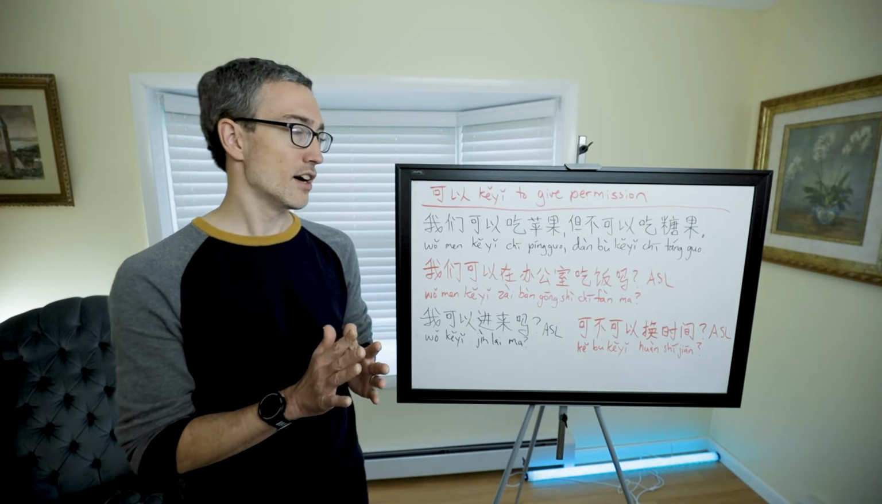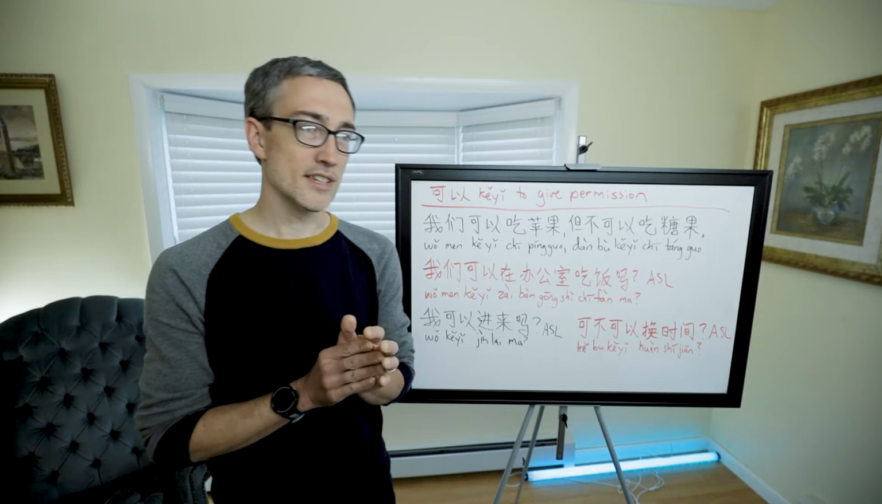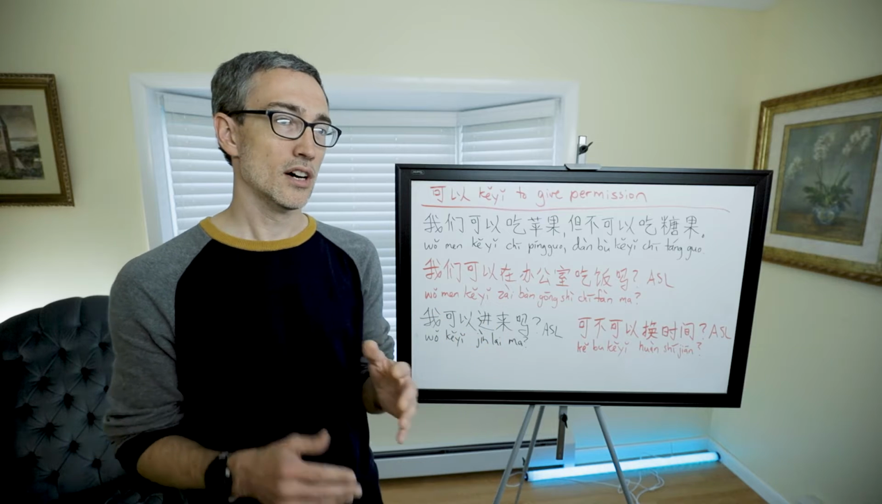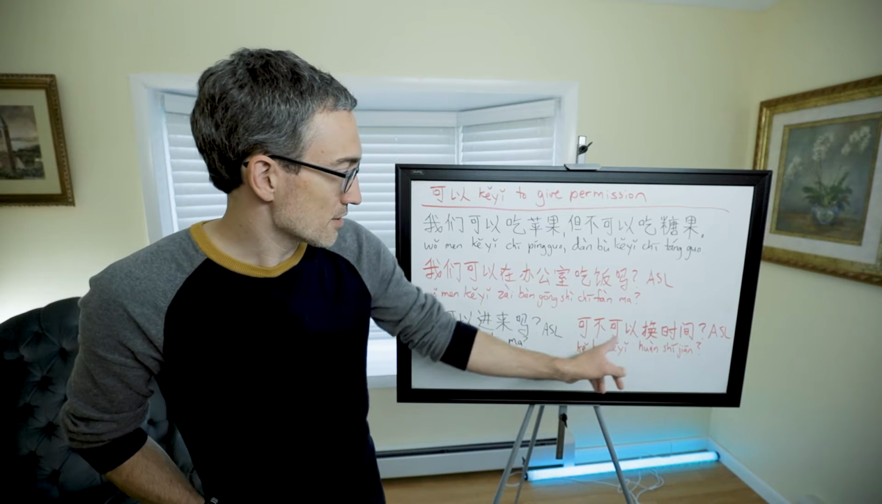But however, while the may giving permission is probably the main function of kěyǐ, it has another function. It can also be used to say, is something a possibility? Is it going to work out? So here's an example of that from All Set Learning.